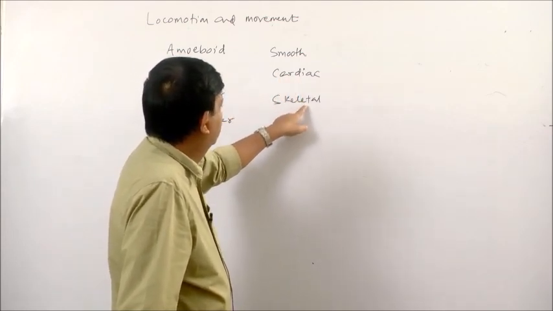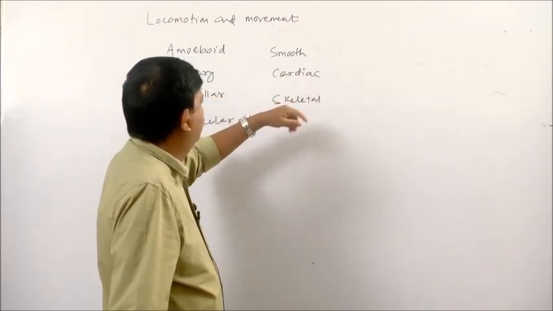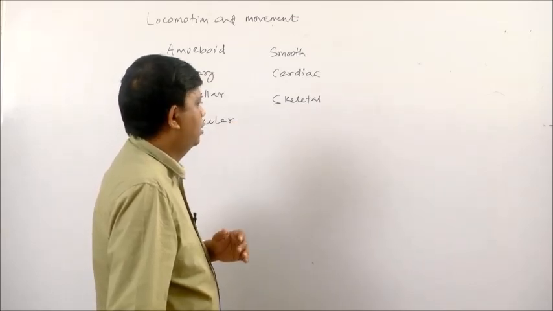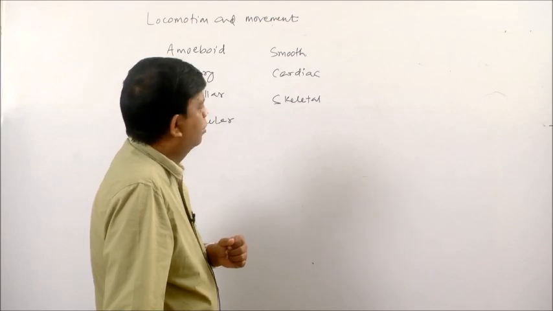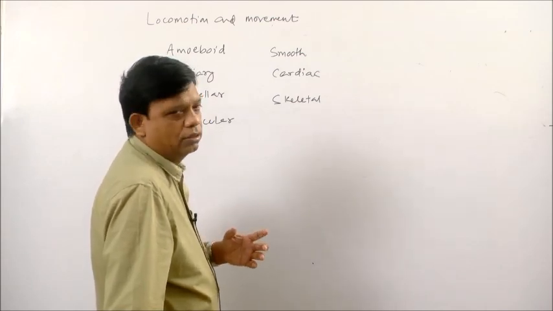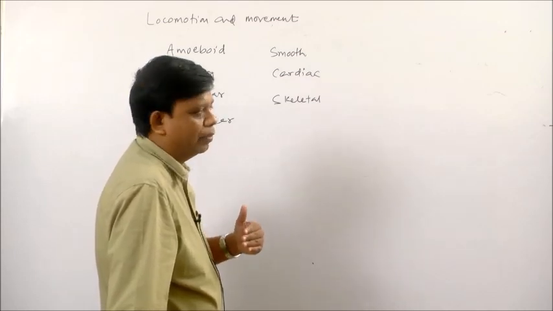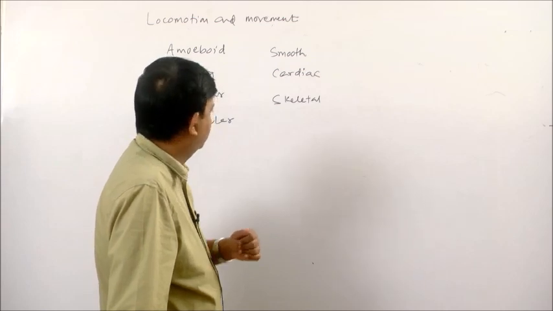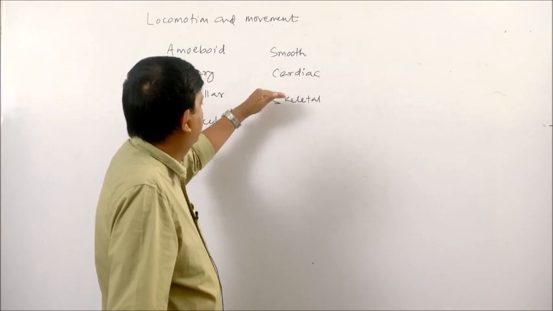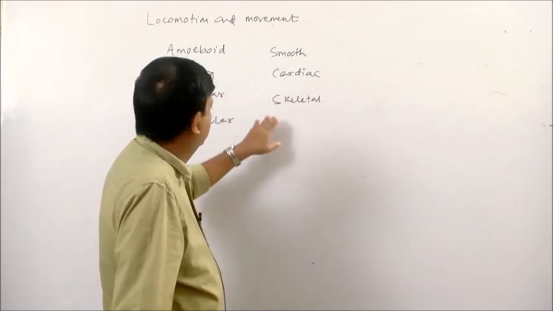Then these cardiac muscles also help in moving materials. You know that the heart acts like a pumping organ. When the cardiac muscles contract, blood is pumped out of the heart. It is pumped to different parts of the body through the blood vessels. So, you can see here the cardiac muscles bring about the movement of the blood.